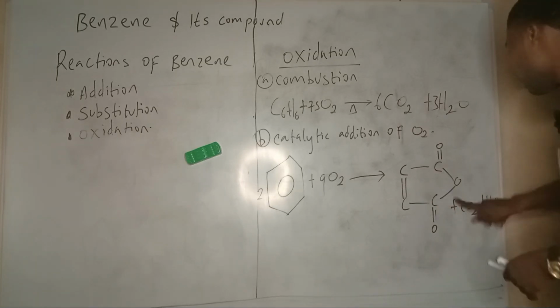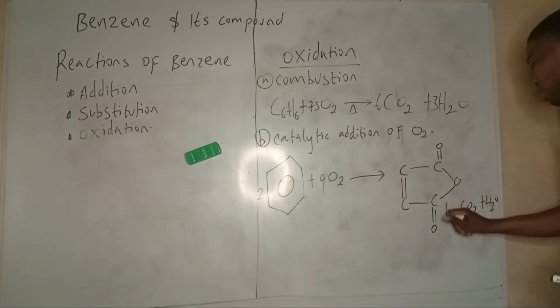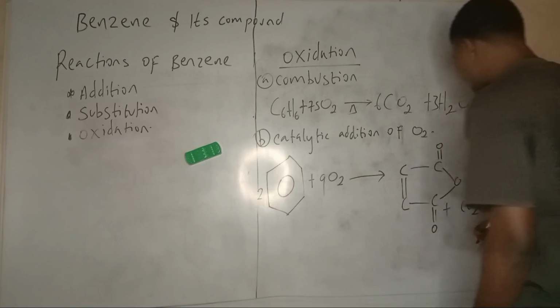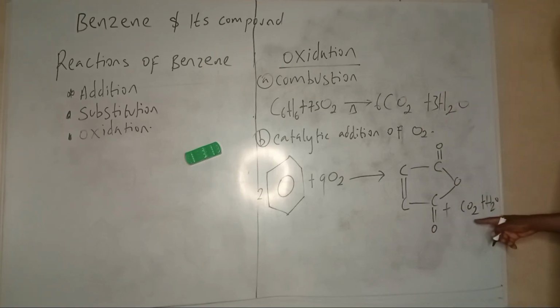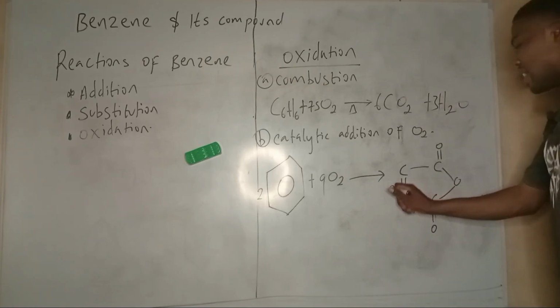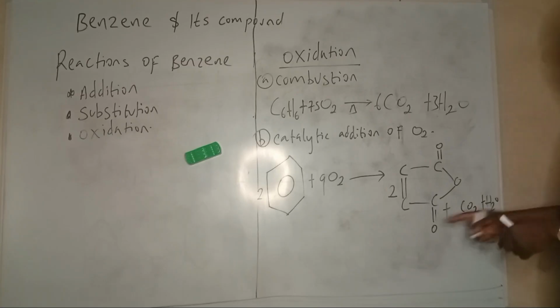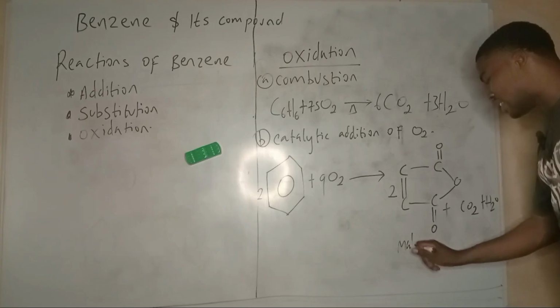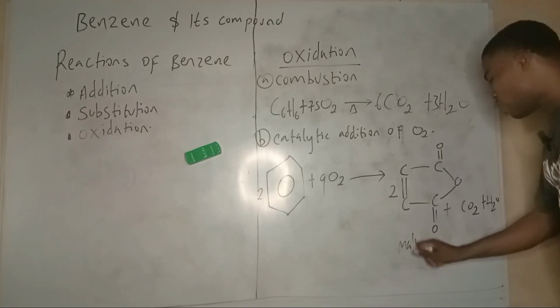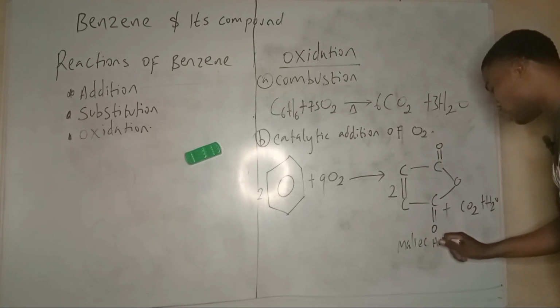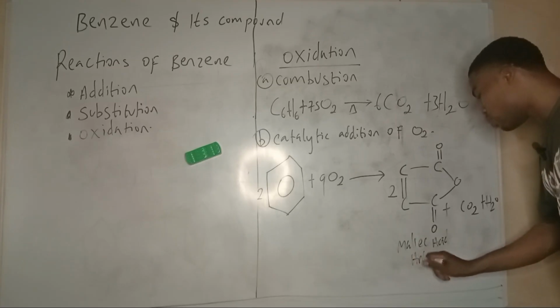First, let's balance oxygen, then let's see the remnant of carbon. So let's make this 2 first. So this is maleic acid anhydride. My point is, I don't know why I'm stressing you to balance the equation.